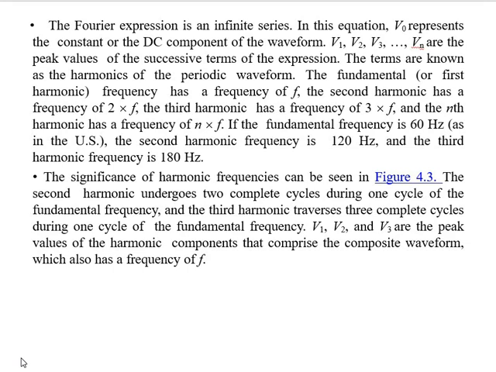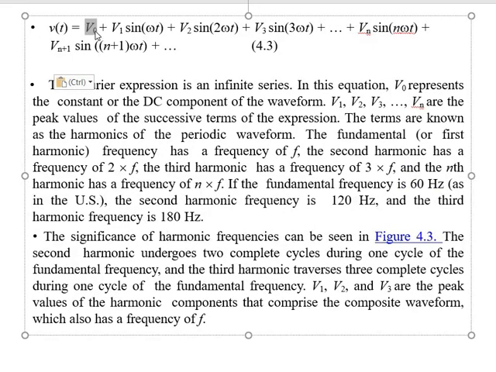The Fourier expression is an infinite series. In this equation, V0 represents the constant or DC component of the waveform.